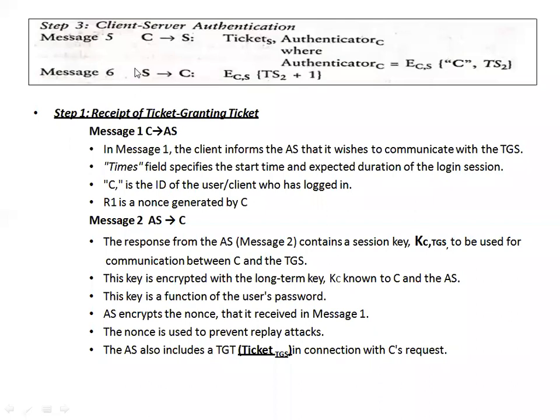Then in step 3, how many messages? Again 2 messages. What is that? After getting permission from the authentication server and from the ticket granting server, the client sends information to the server saying that I am ready to interact with you. And for that request, the server responds to the client, again with some parameters. So this happens in the Kerberos protocol. Client and server are both interacting with the permission of the KDC, where KDC stands for Key Distribution Center.